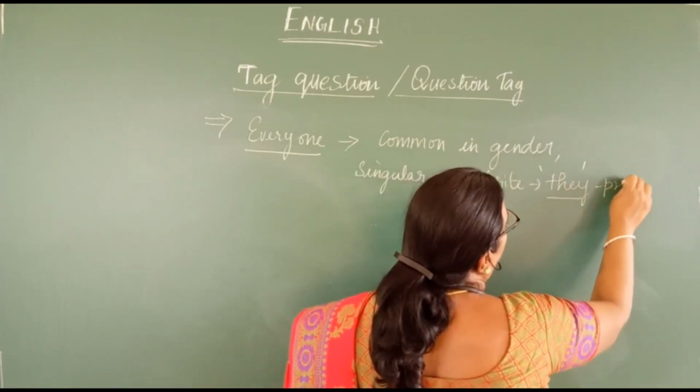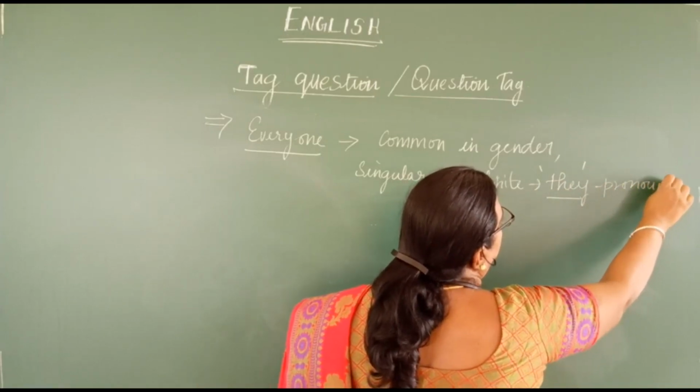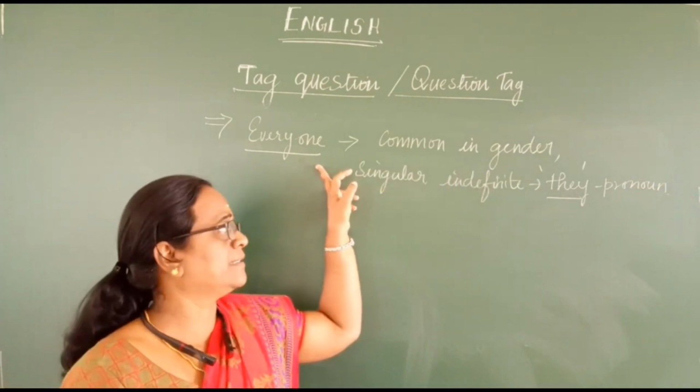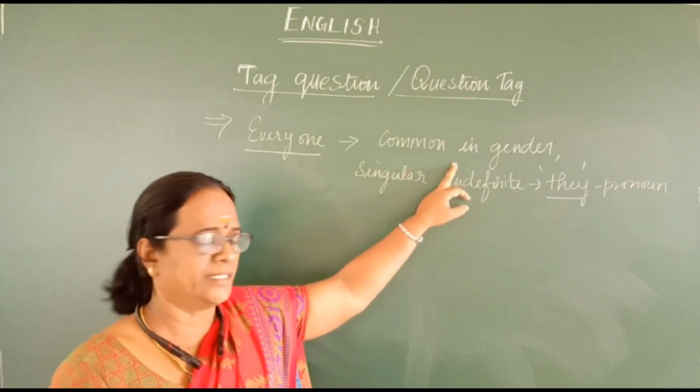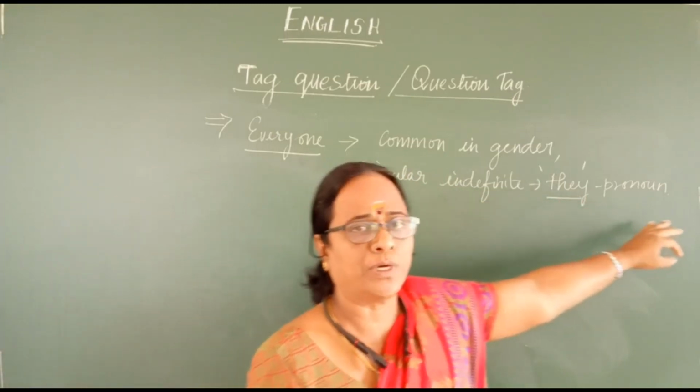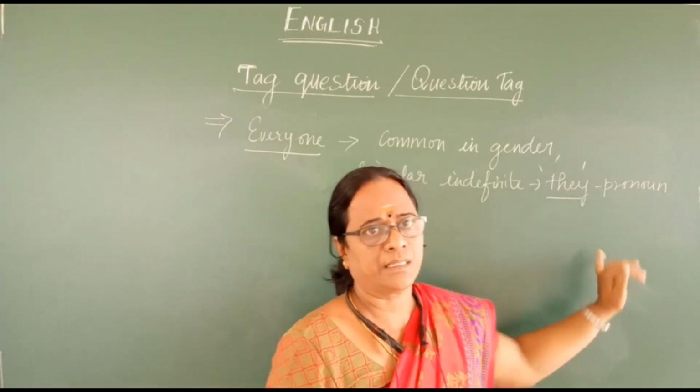The pronoun they should be used. If you find everyone in a sentence, it is common in gender and it is singular indefinite. So the pronoun you have to use for your question tag is they.